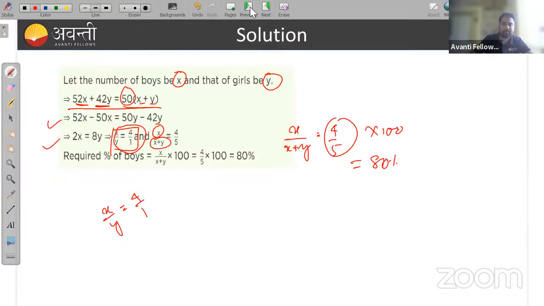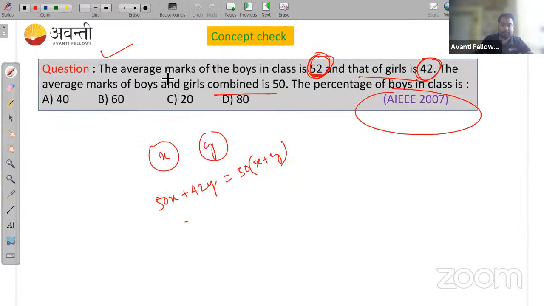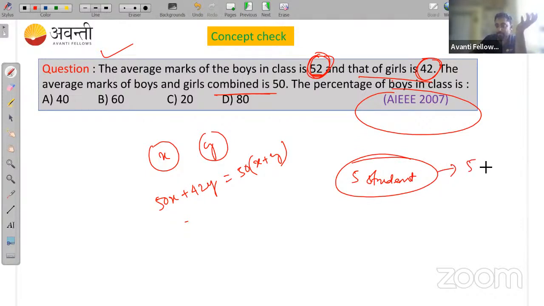52x, because that is the total marks of boys. If the average mark of a class of 5 students is 52, then the total mark will be 5 into 52.